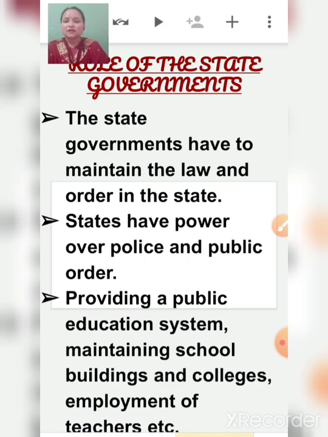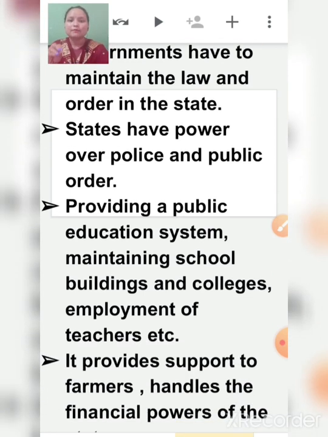State governments have to maintain law and order in the state. States have power over the police and public order of that particular state. That means the state government of Uttarakhand will have power over the police and public order of Uttarakhand only, not other states.